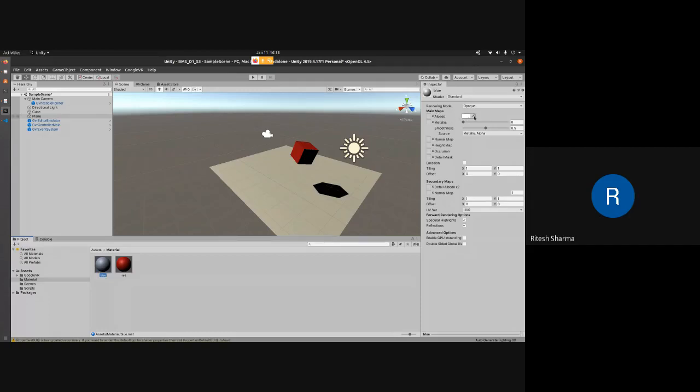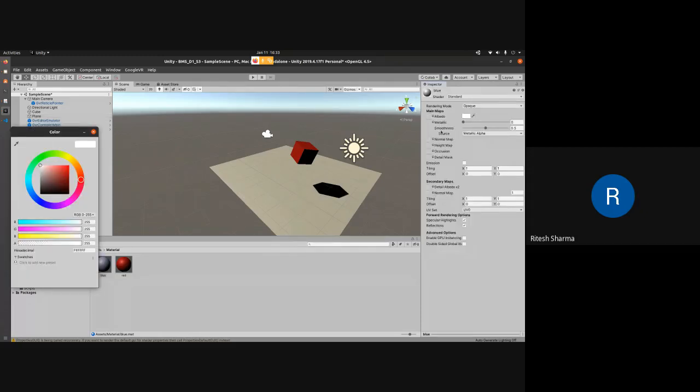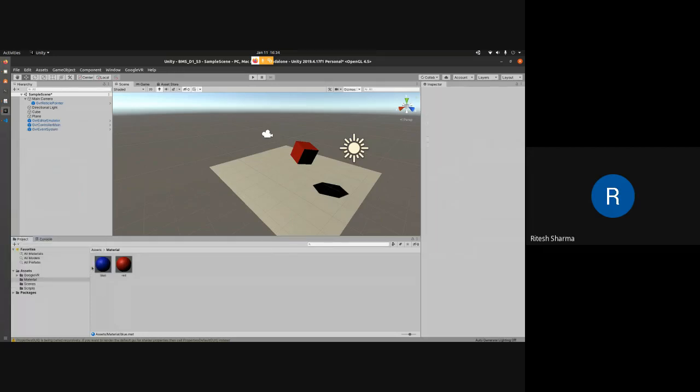In front of that, you will find this color picker, and if you click on that, such a window will appear. So then you can click on any kind of color that you want, whatever is your choice. Okay, so now you can see that it is appearing blue here, which means it has got that color.